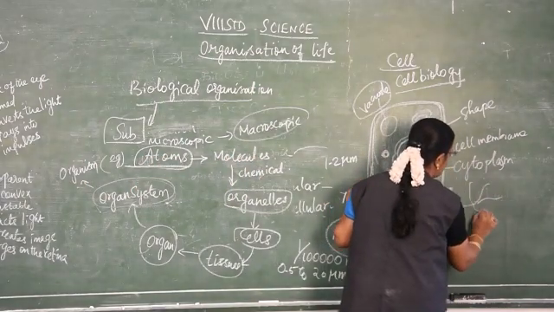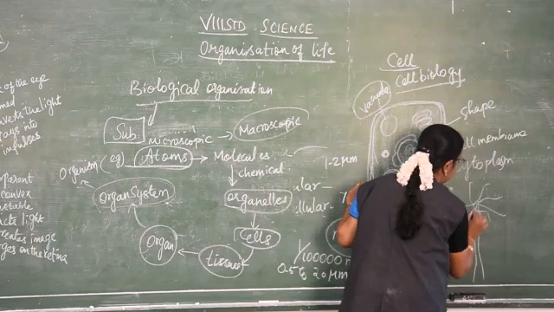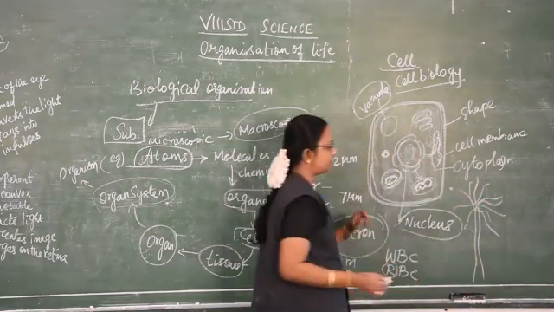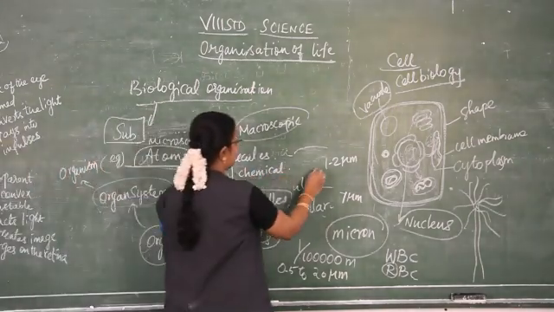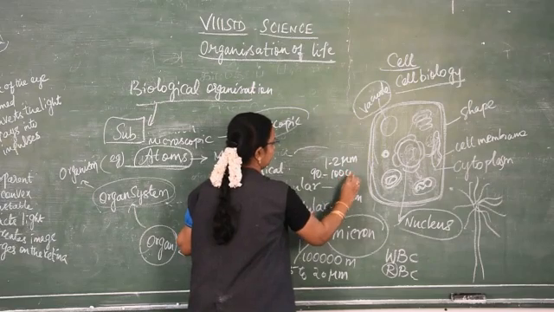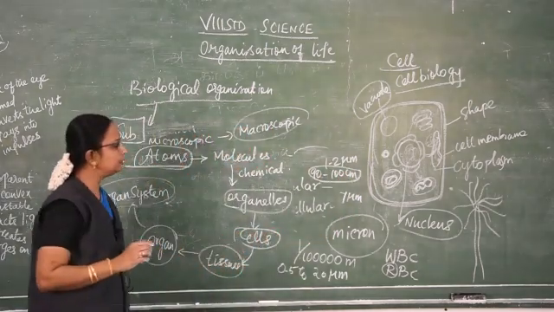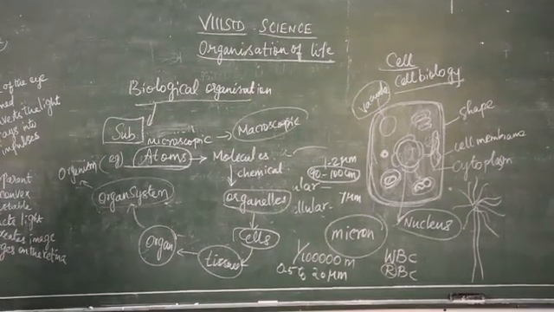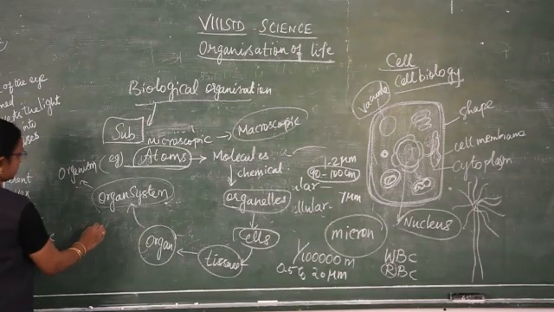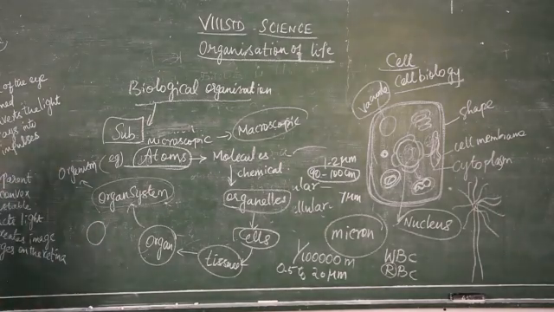The nerve cell has a branched structure, about 90 to 100 centimeter. So the nerve cell is the largest cell in human beings, 90 to 100 centimeter. And among the multicellular animals, the egg of an ostrich is the largest. So this is about the size of the cell.